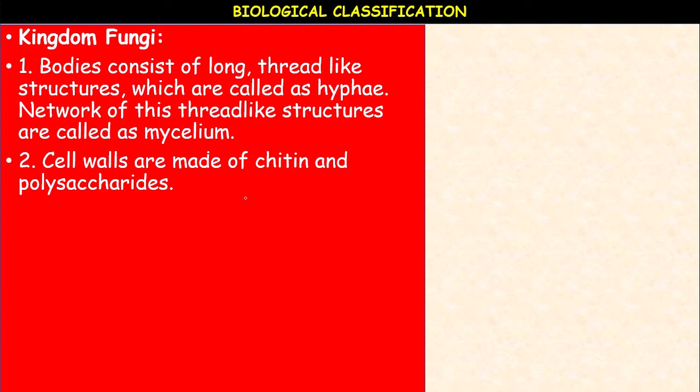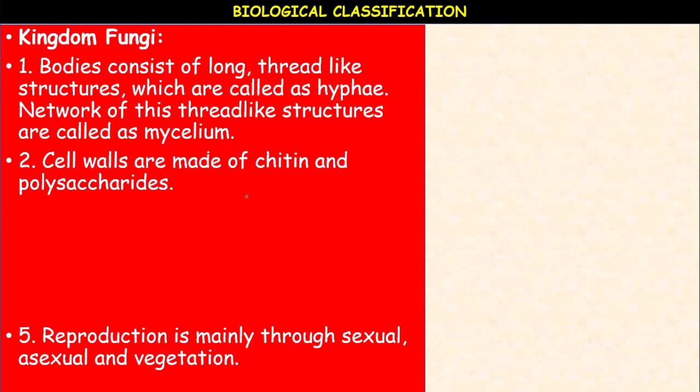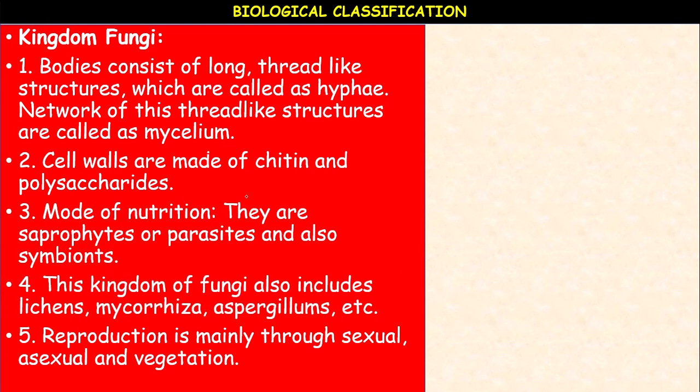Chitin is also called fungal cellulose. The body of a fungus consists of long slender thread-like structures called hyphae. The network of hyphae is known as a mycelium. In some fungal hyphae, a continuous tube is filled with multinucleated cytoplasm, called coenocytic hyphae, meaning more than one nucleus is present. In others, they have septae or cross walls in their hyphae. Such hyphae are called septate hyphae.